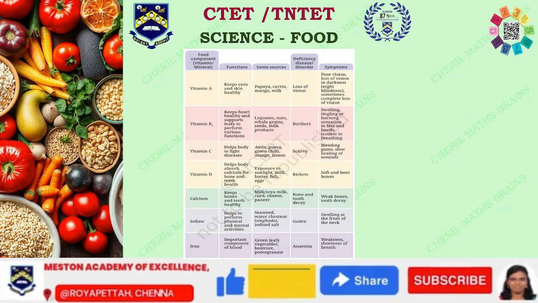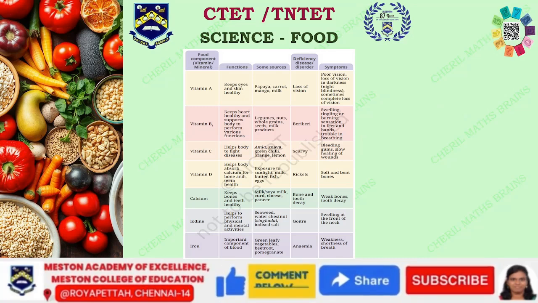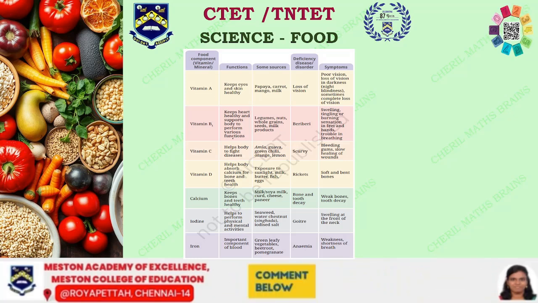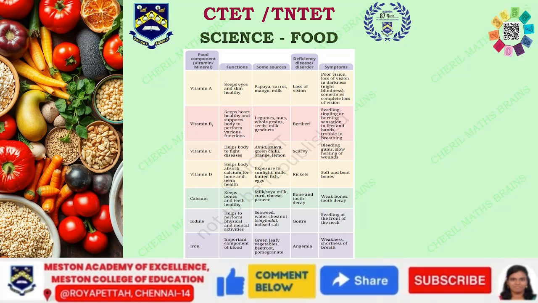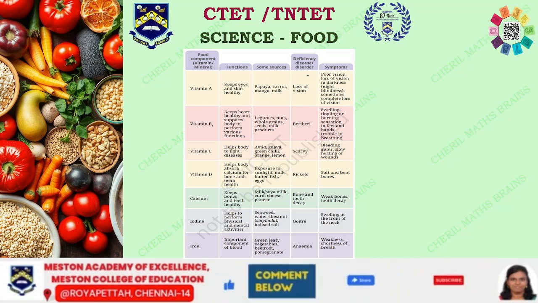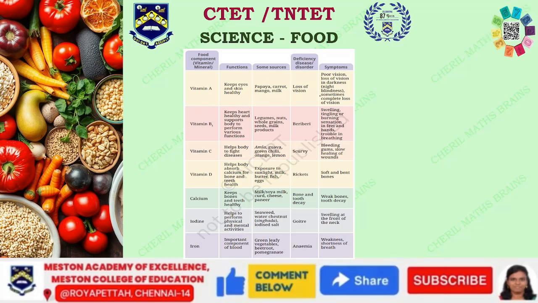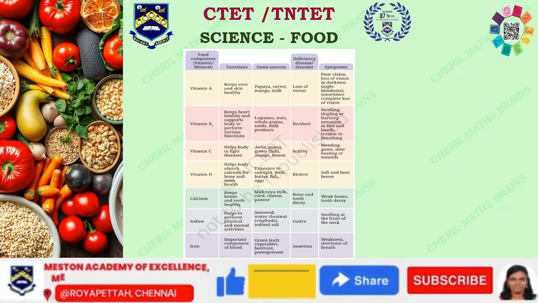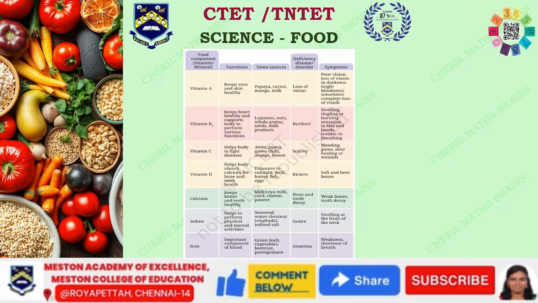Now this is from the NCERT textbook. What are the vitamins needed and what are their functions? From where do we get each of the vitamins, what will happen if there is a deficiency of a particular vitamin, and how are the symptoms shown? All these things we need to know to find out if we are having the proper intake of vitamins or not.